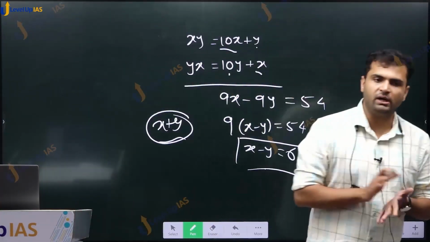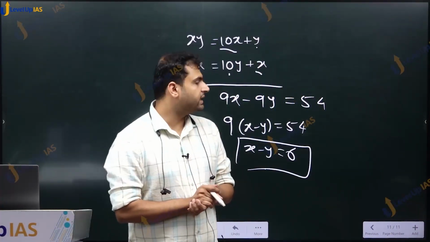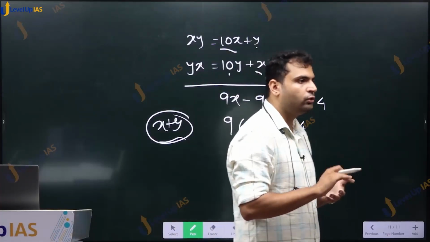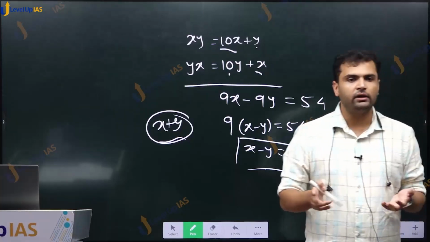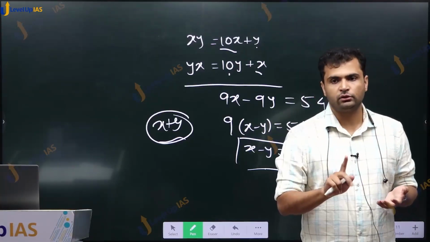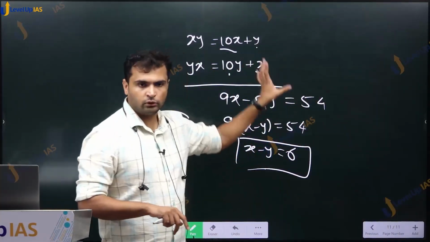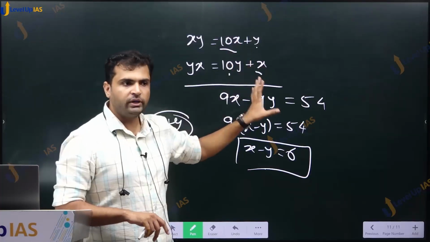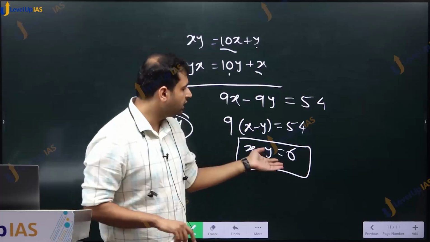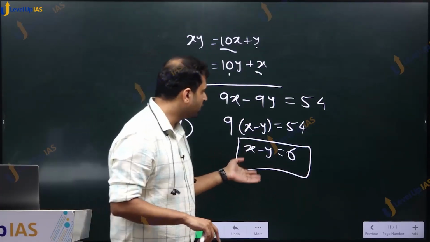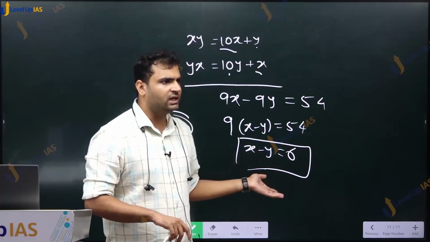And one of the fundamental theorems in algebra is that if you have two unknowns, we need two different equations to solve for those unknowns. मतलब अगर मुझे x and y दोनों की वैल्यू निकालनी है, दोनों अननोन है, तो मुझे दो डिफरेंट इक्वेशंस की जरूरत है. यही इक्वेशन दो बार मुझे दोगे तो कोई फायदा नहीं है. So if you give me x minus y is equal to 6 and 2x minus 2y is equal to 12, that is the same equation.